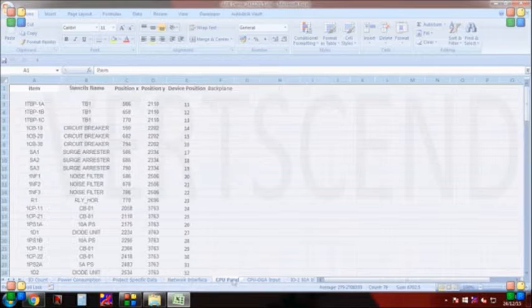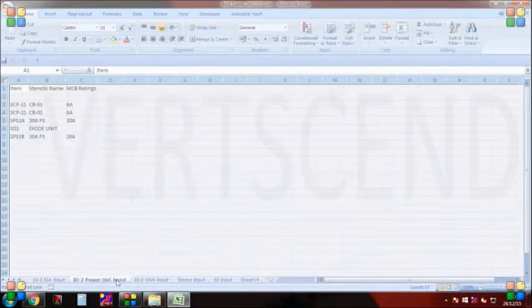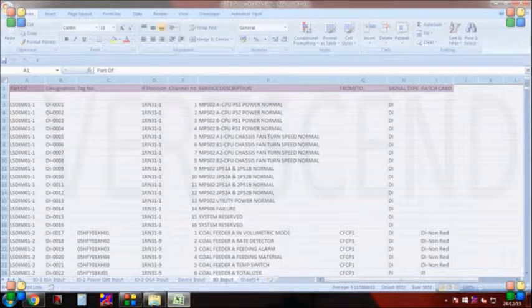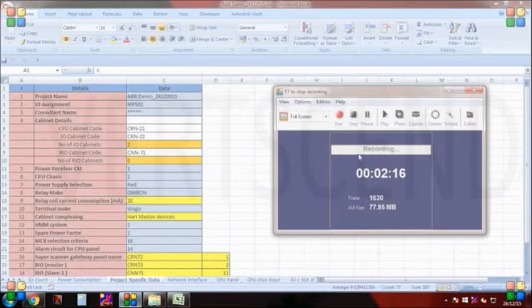This is project specific IO, power, cabinet details, all the necessary data that comes from the IO assignment. Basically this tool generates the intermediate file for the Engineering Base automation.